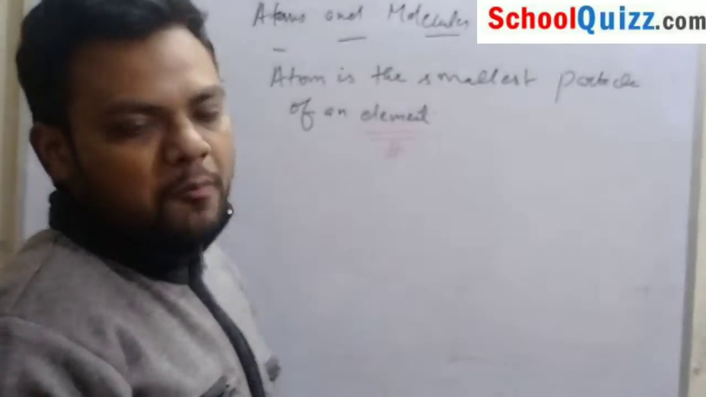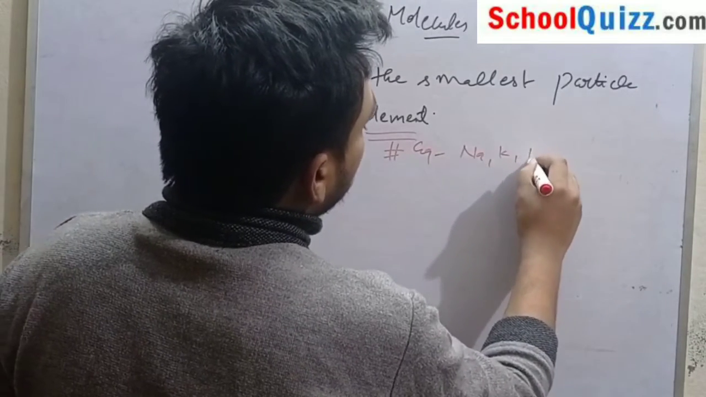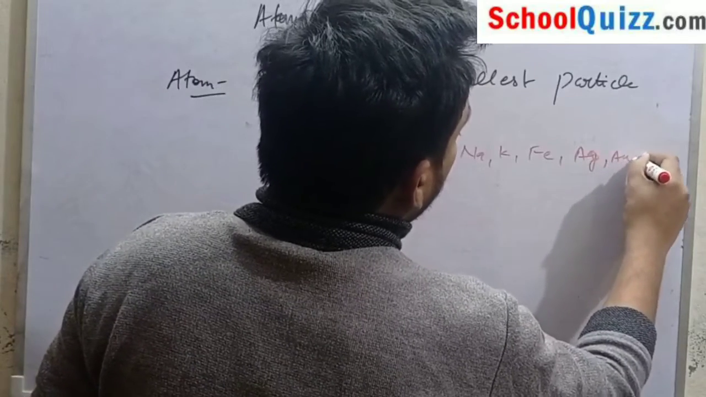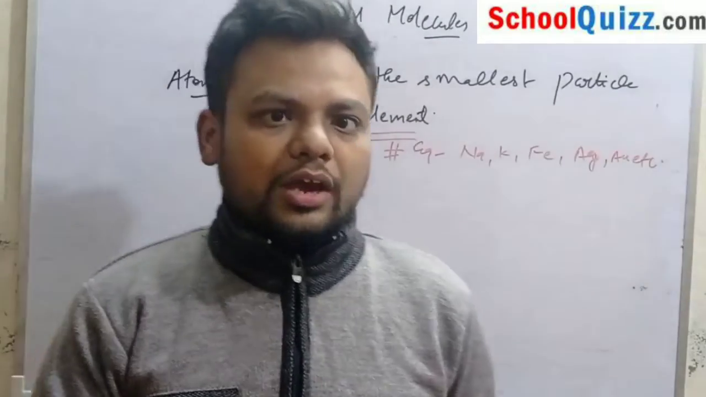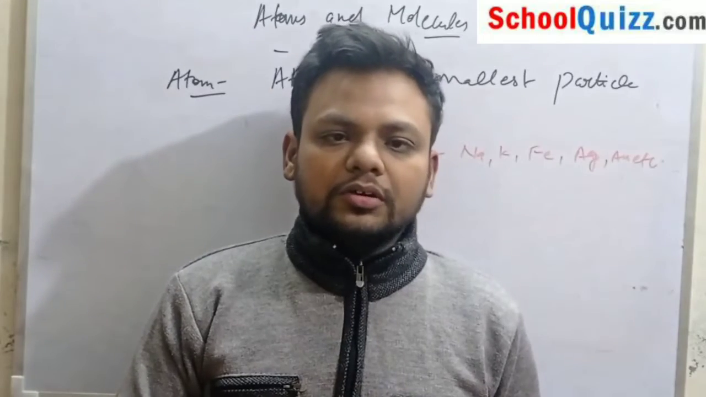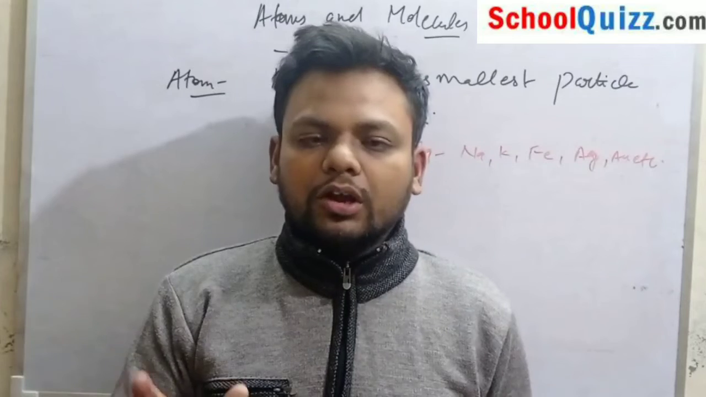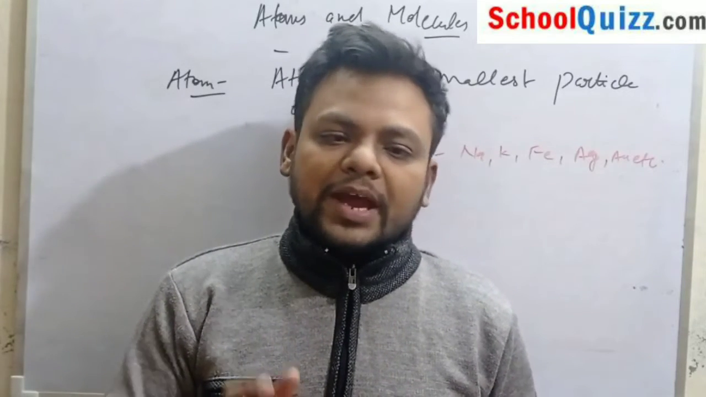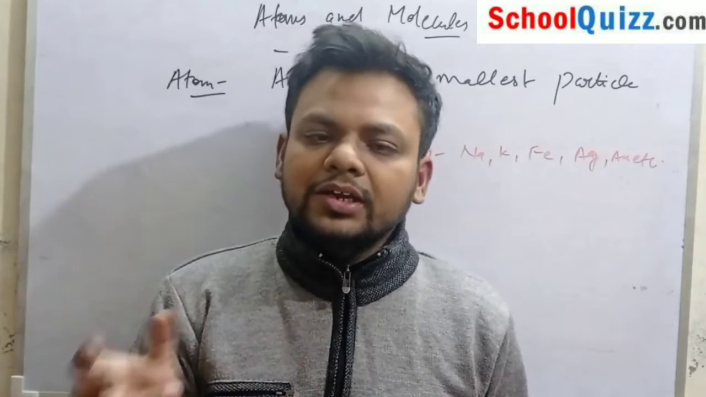Element is the pure form of a substance. For example, sodium, potassium, iron, silver, gold, etc. are all elements. We have discovered 118 elements, which are published in your science book as the modern periodic table. And what is an atom? Atom is the smallest particle of an element.